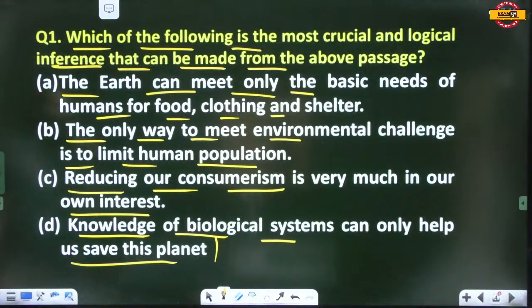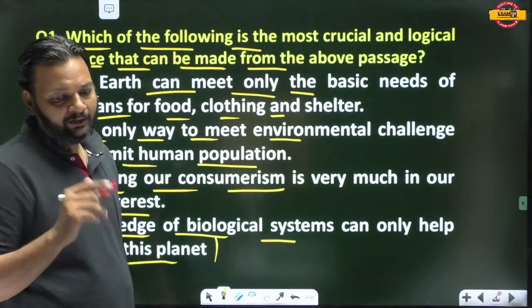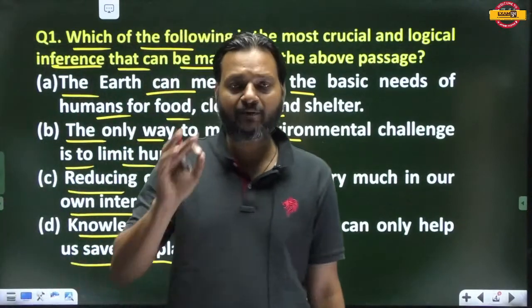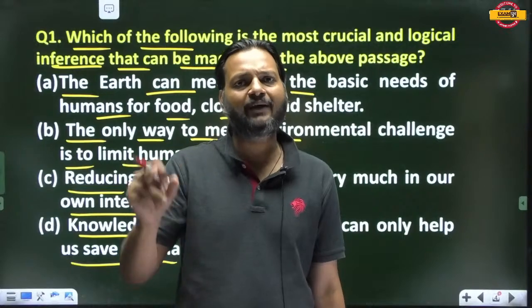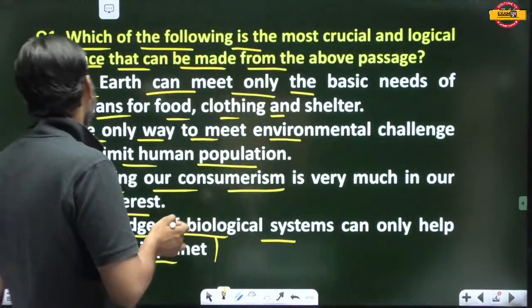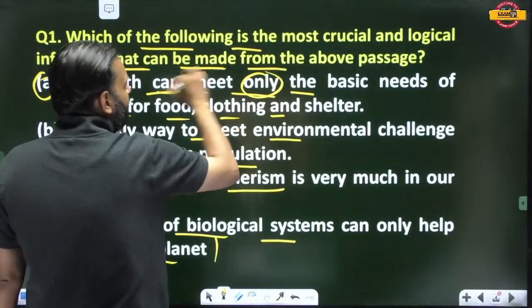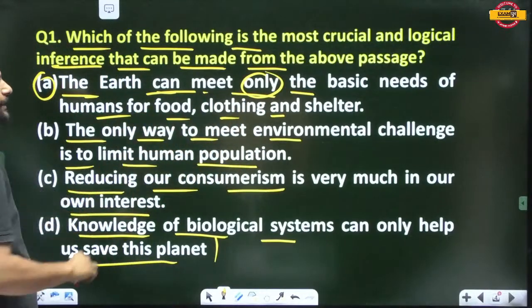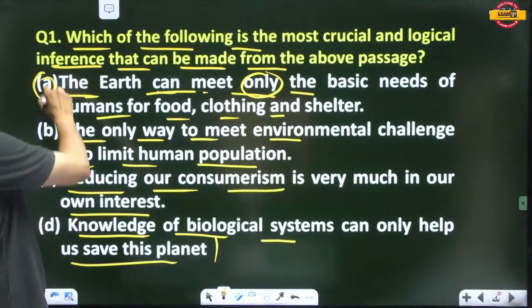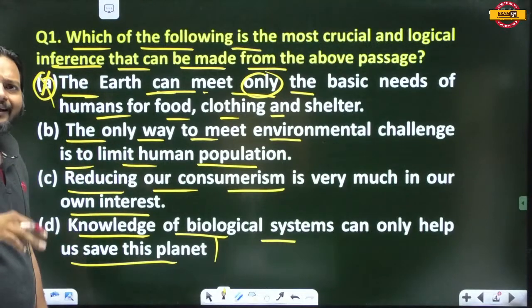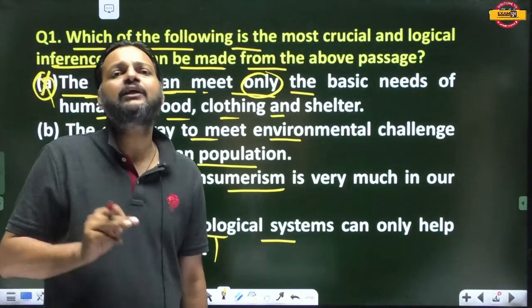So let's start eliminating. I told you the best way to solve a passage, the best way to answer questions from the passage, is to eliminate the wrong ones. So let's see. A: The earth can meet only the basic needs of humans for food, clothing and shelter. No, this statement is not true, because earth can give you anything and everything you want.